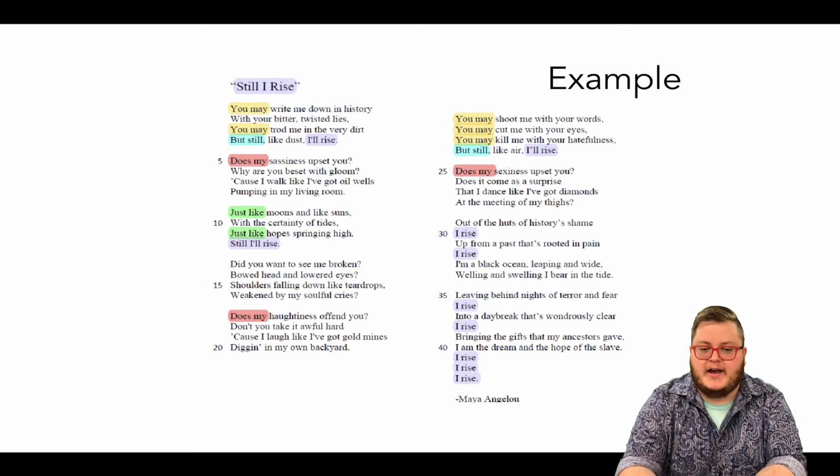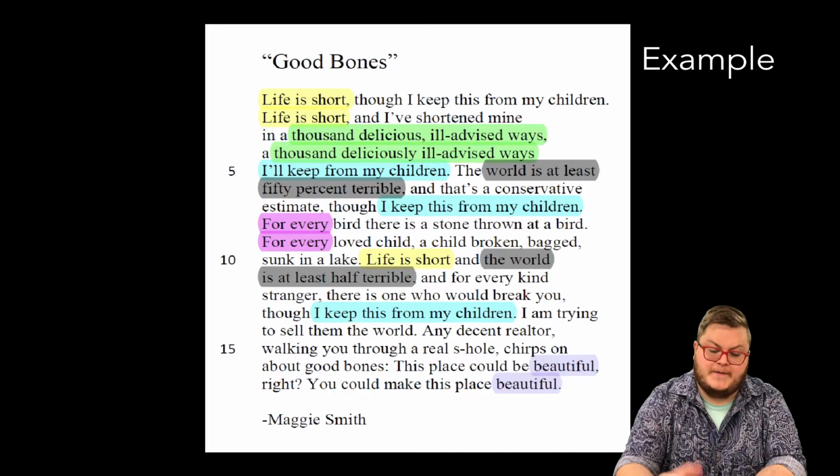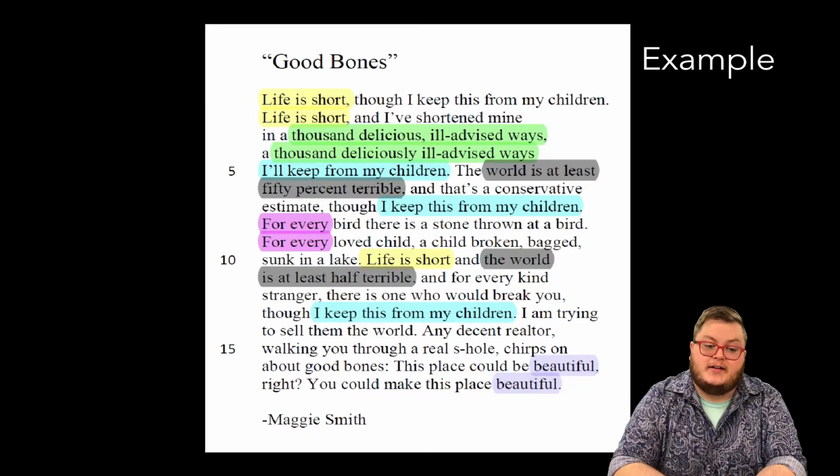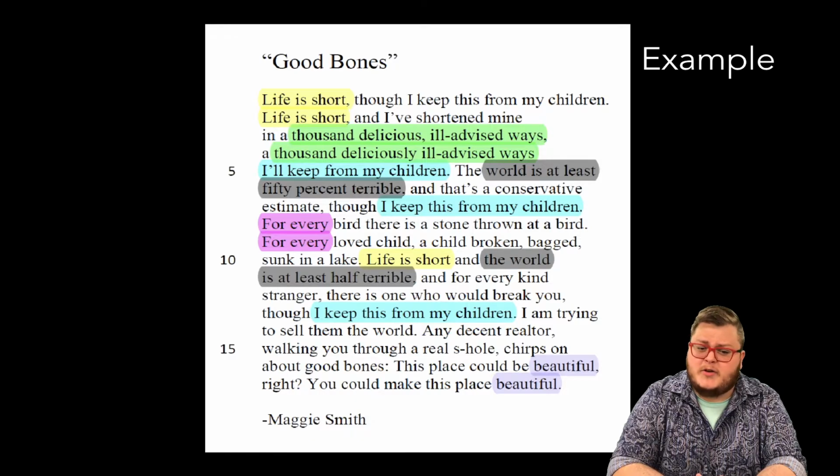That's something for you to look at for the assignments this week. Let's do another one, and this is your 5th poem, Good Bones. Life is short, life is short, life is short. And it's a similar structure. They word it a little bit differently, but "1,000 delicious ill-advised ways" and "1,000 deliciously ill-advised ways." We see "world is at least 50% terrible" and "the world is at least half terrible." "For every" is repeated, beautiful. And then "I'll keep from my children." And this is Good Bones by Maggie Smith.